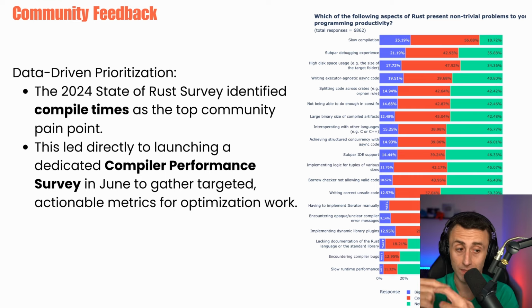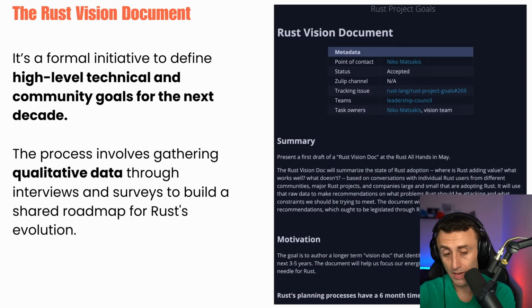So they went into the details: what problem with the compiler? Rust is really listening to the community, and this is the thing I love the most about Rust. It's basically what I do on this channel. They ask for feedback, they want to understand. When you want to understand, you are going in the right direction. They are really community driven.